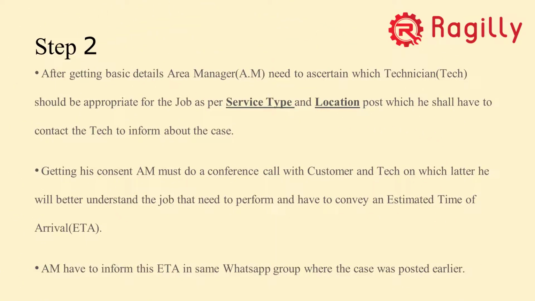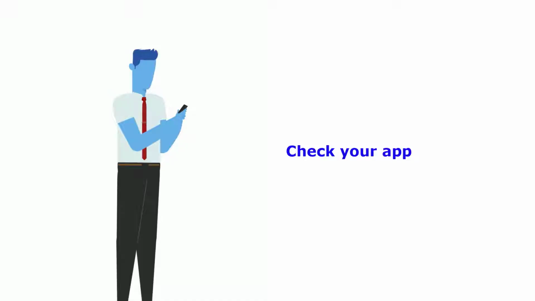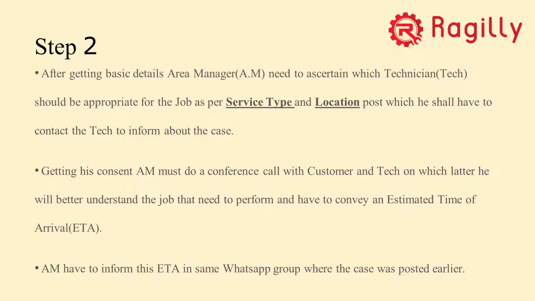Once this is done, on the next step you get the basic details you already received. Now once this job is assigned in the app, you need to check your app for what time the technician is going to reach that particular destination, whether to pick the car or to do that particular job on the spot at the doorstep itself, right?